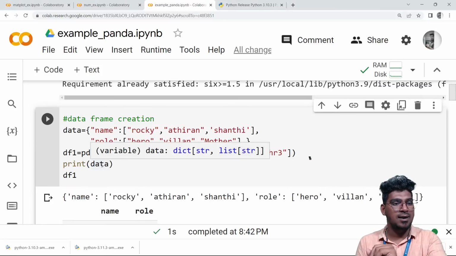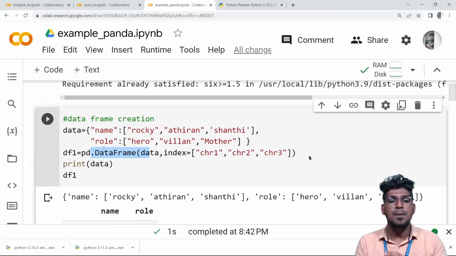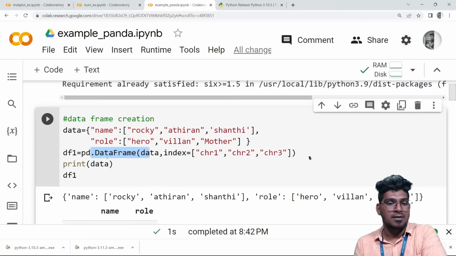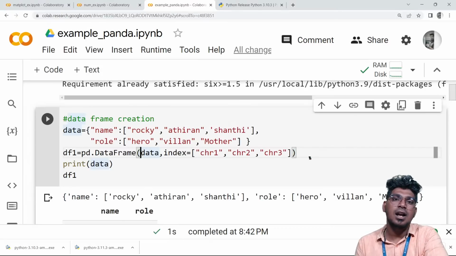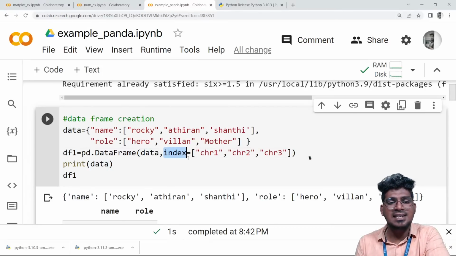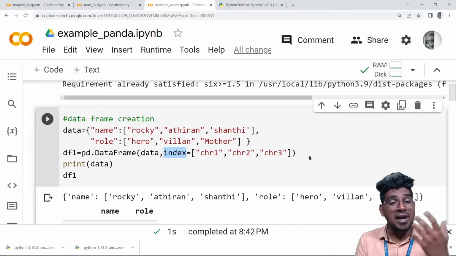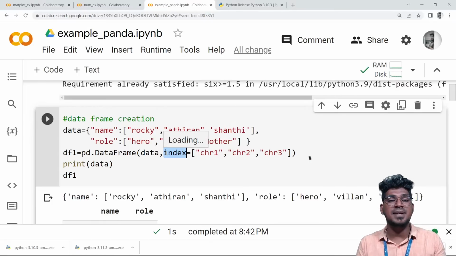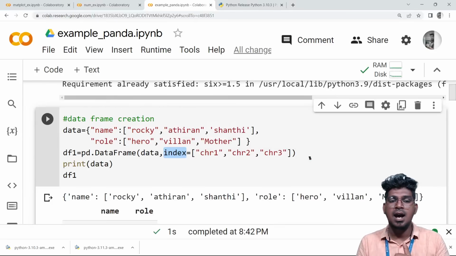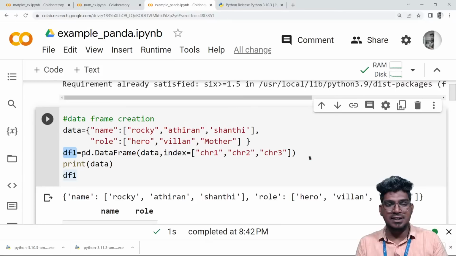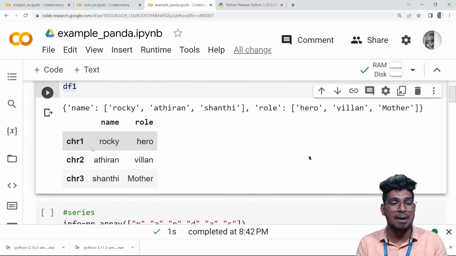Right. Now, this is a way of creating the data frame with the help of dot DataFrame, and you have to pass this particular variable to this function. Also, if I use the index here, it will be assigned. If I am not using this index, it will take 0, 1, 2, 3. So tr is equal to pd dot DataFrame will help to create the data frame. It is going to visualize the tabular format.